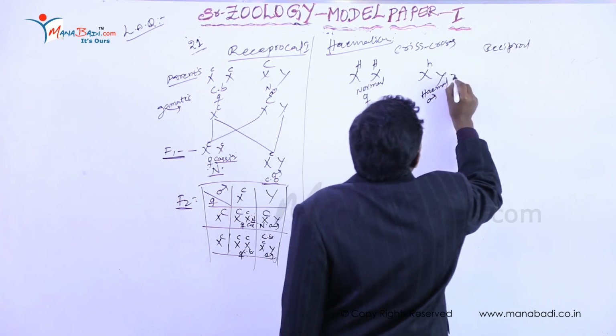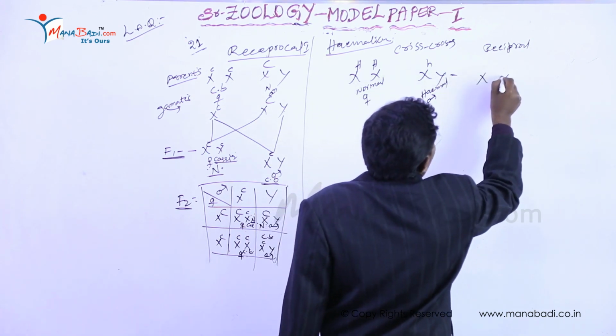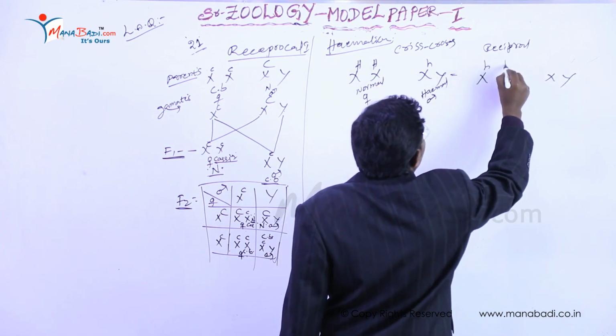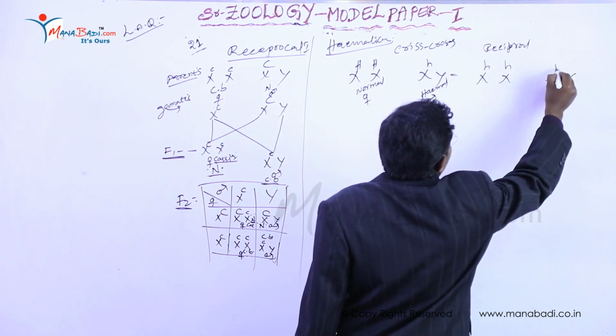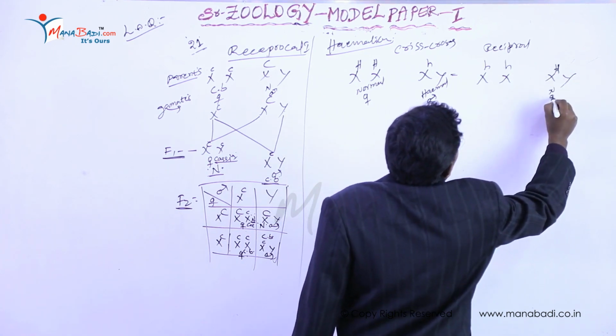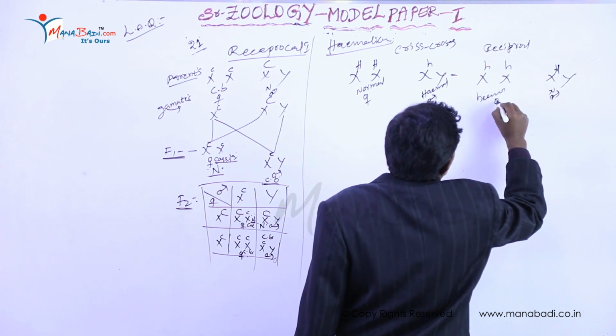Next, reciprocal. Reciprocally, it is the complete reverse. We are taking the reverse example here. It is female, it is male. So a complete hemophilia female crossed with a normal male. So a normal male, a hemophilia female.